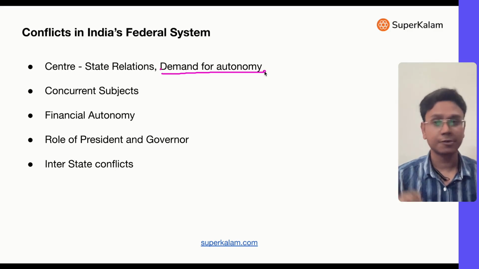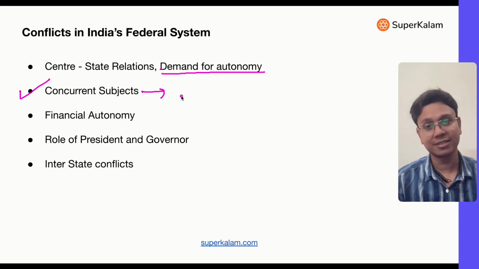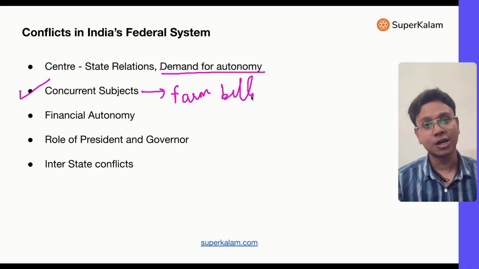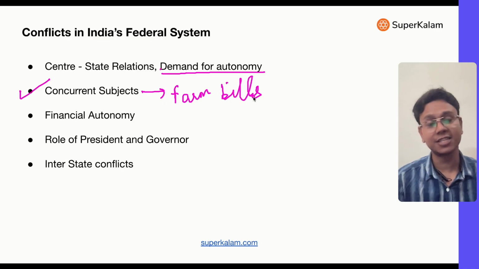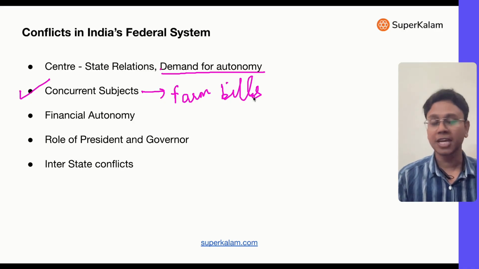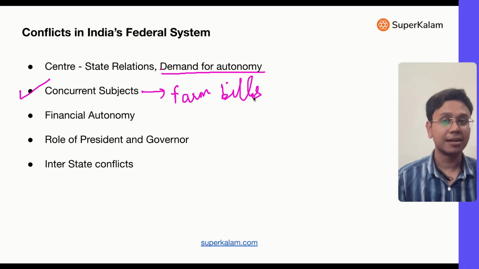So that's a conflict. Then there is a conflict on concurrent subjects. For example, you must remember the farm agitations against the farm bills. Now I showed you that agriculture is a state subject. There was a conflict: on a subject like agriculture, how can a center make laws? In the same way, there are concurrent subjects, for example, education.